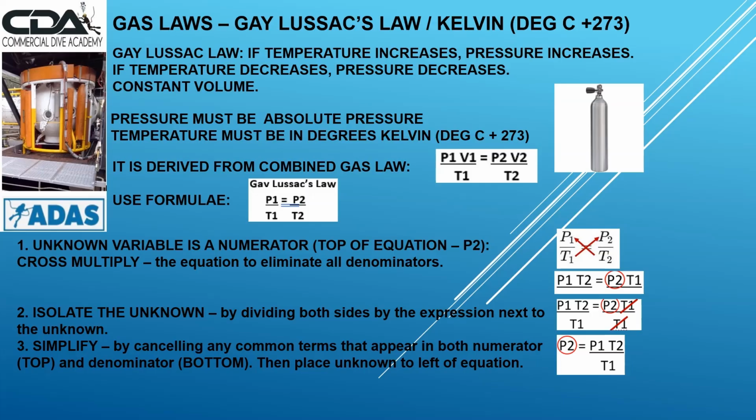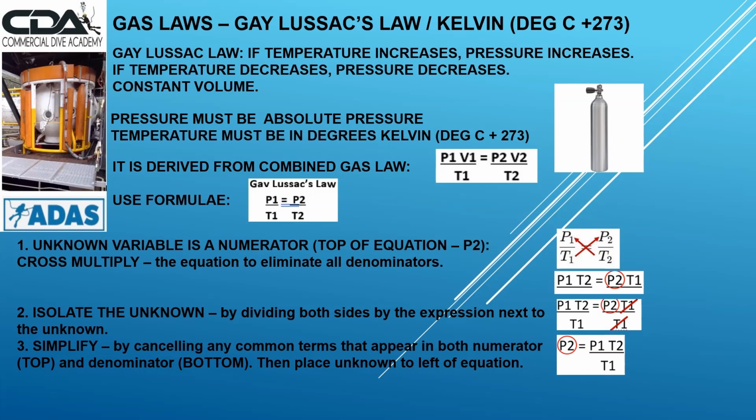The next step, we isolate the unknown by dividing both sides by the expression next to the unknown. The expression next to the unknown is T1, therefore we divide by T1 on both sides of the equation. Then we simplify the last step by cancelling any common terms that appear both above and below the equation.